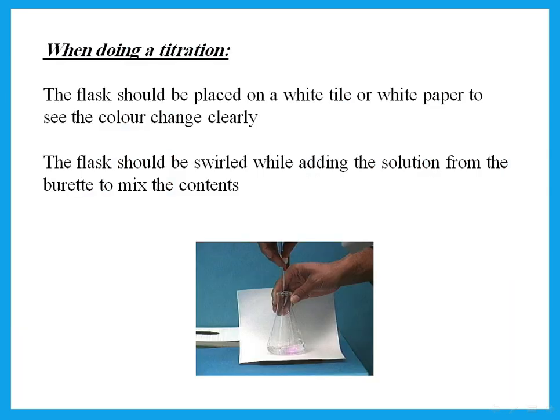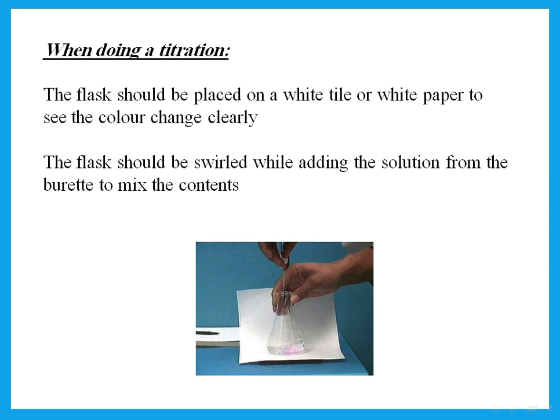Okay, when doing a titration, there are some things that we should realize. So first of all, usually the flask that I'm doing the titration in should be placed on a white tile or a white paper. And if he says why, it is to see the color change clearly. Then what should I be doing to the flask during the titration?